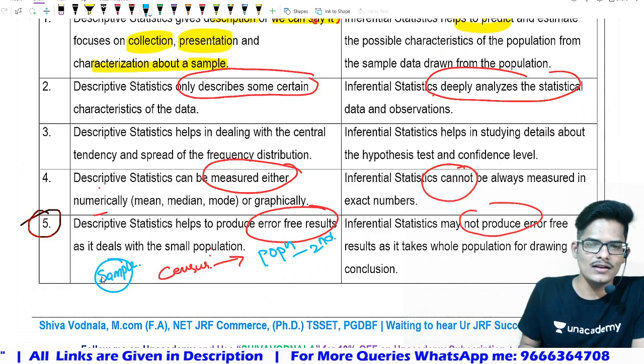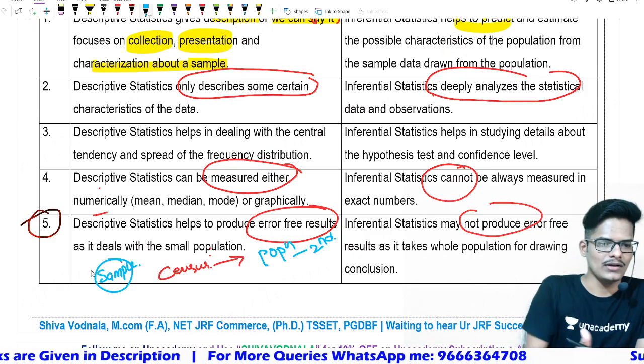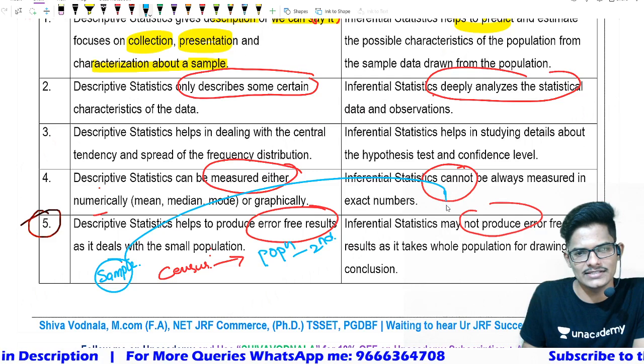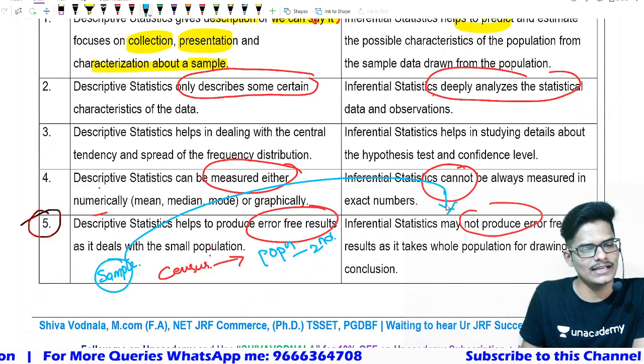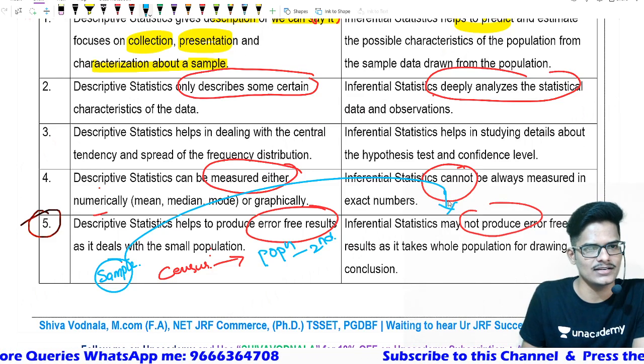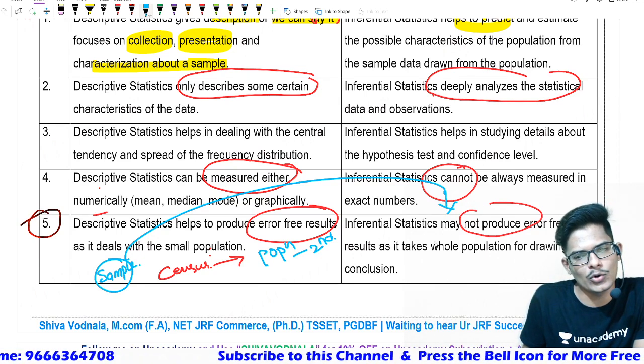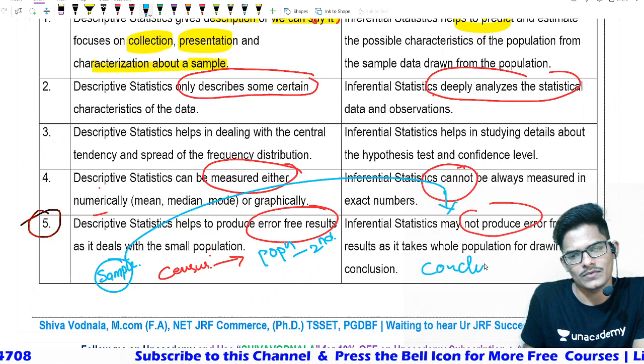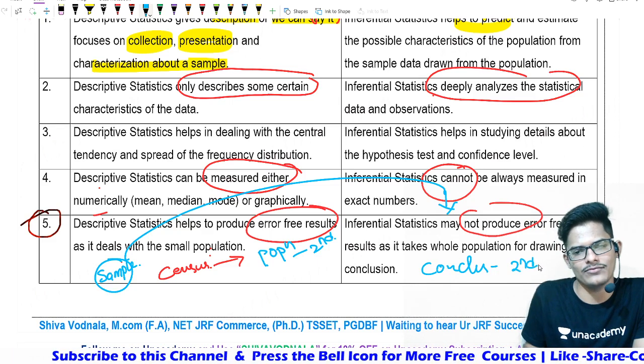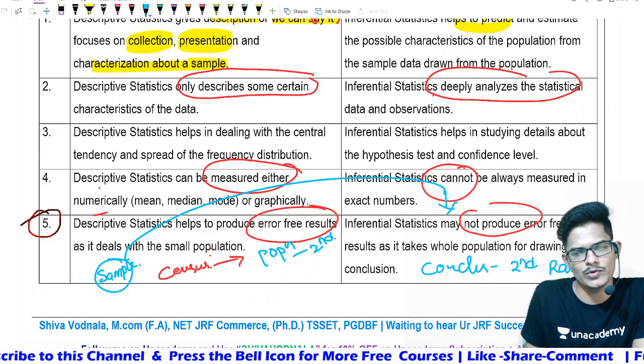Whereas in inferential, you are studying that sample, applying various statistical methods, finalizing or concluding that India is second rank in the world with respect to population.